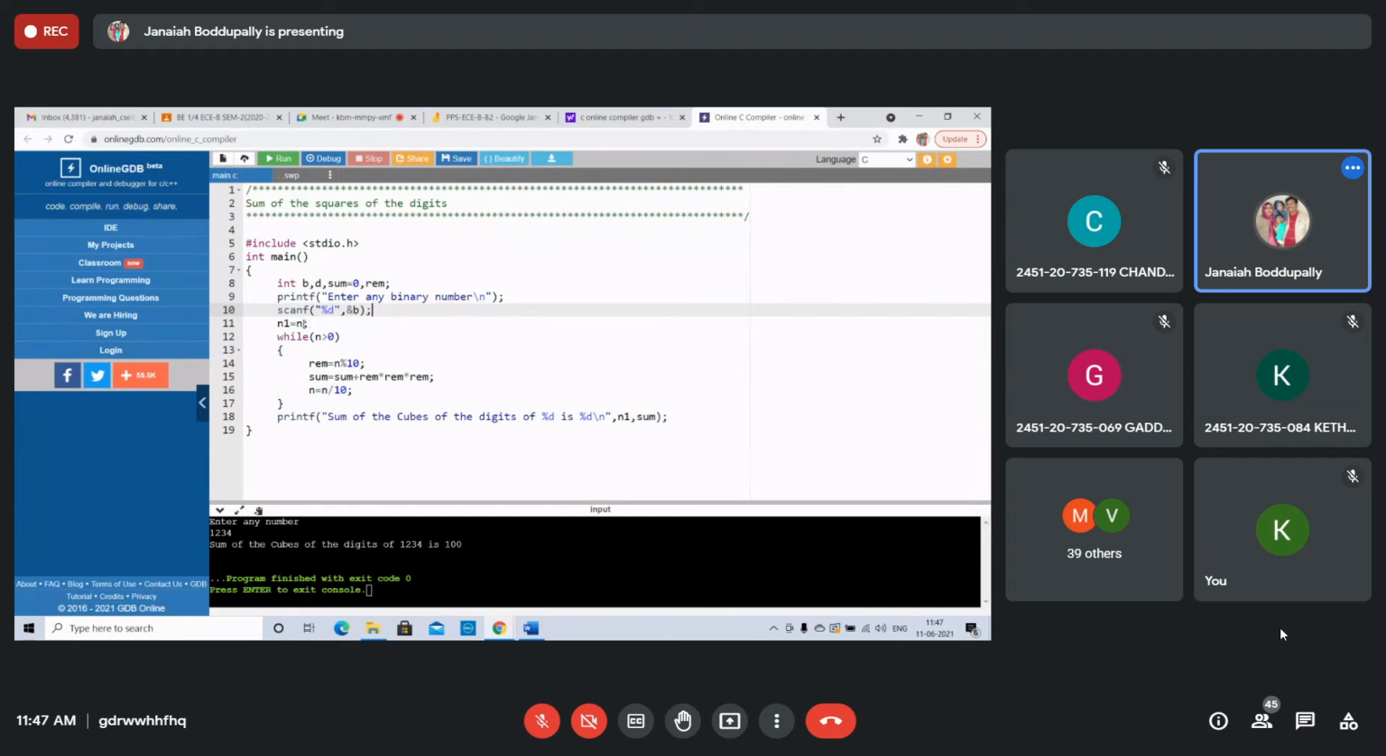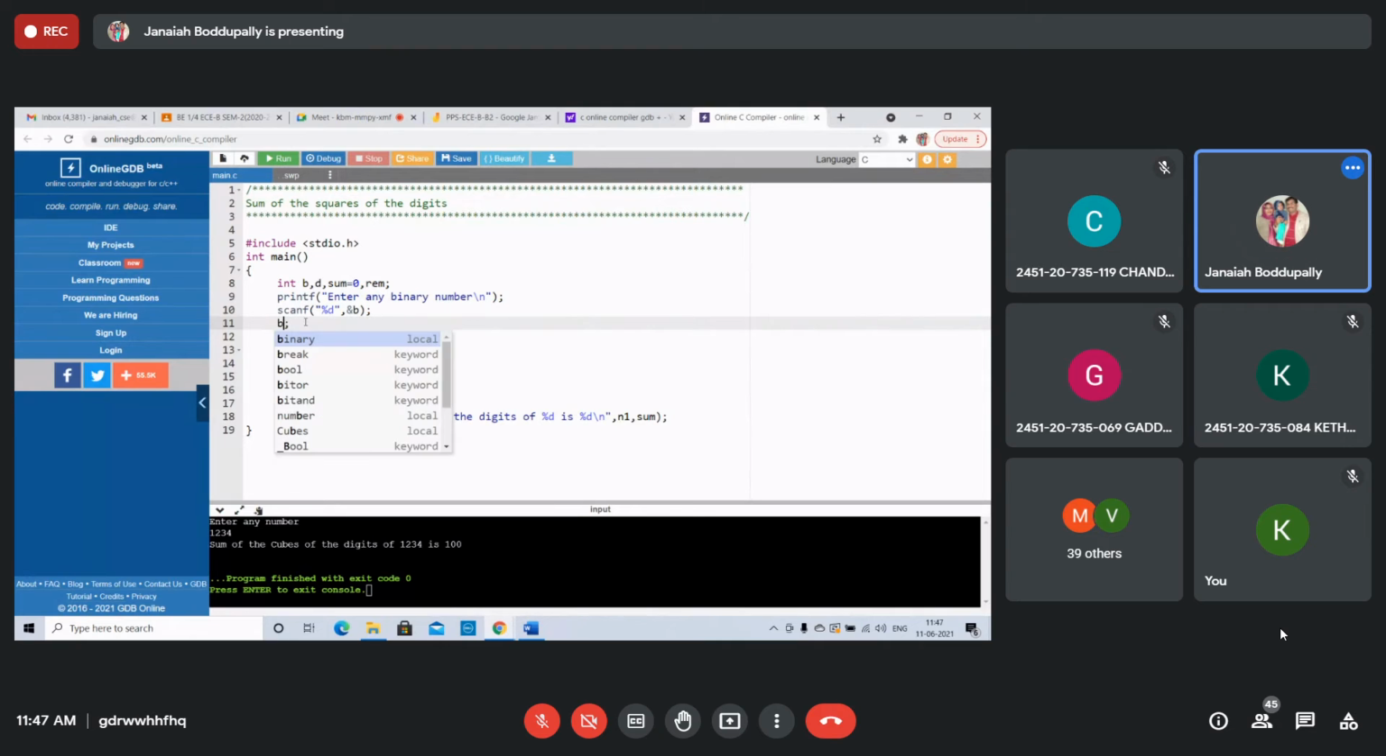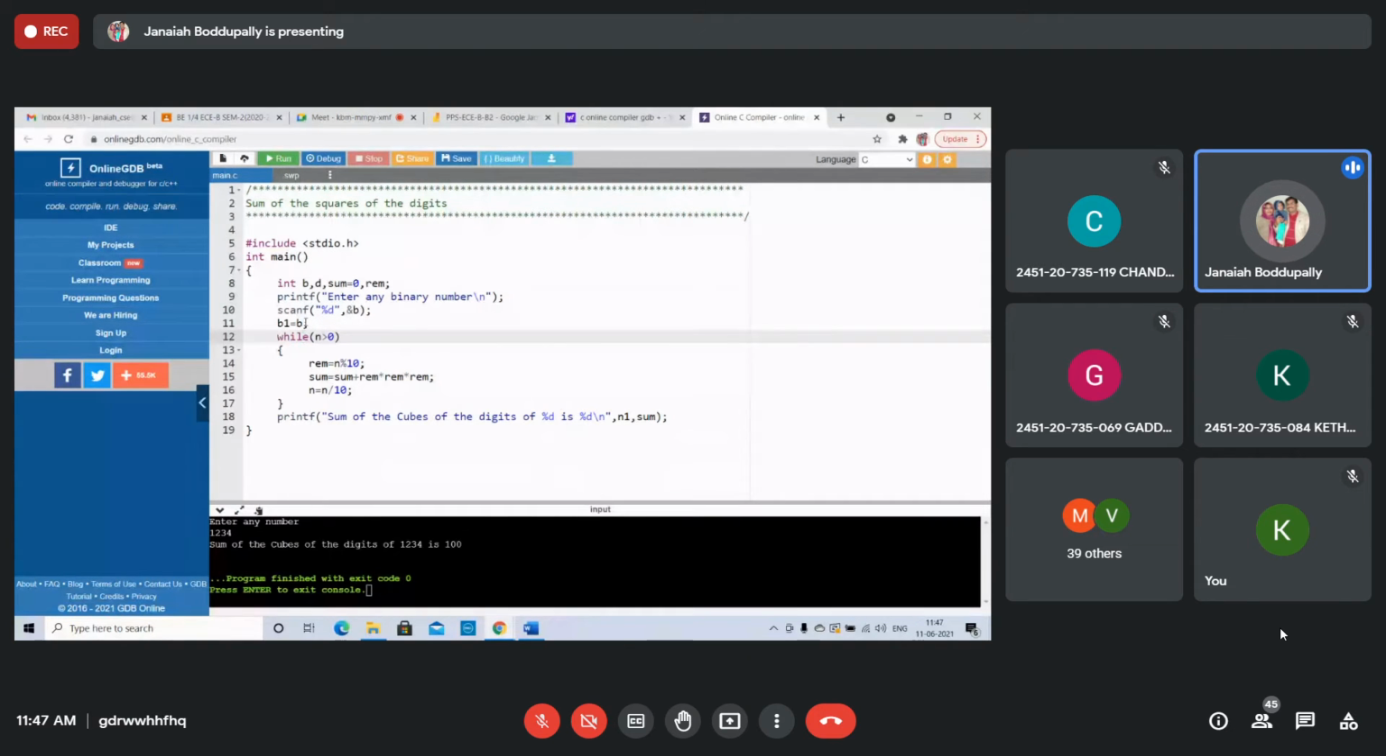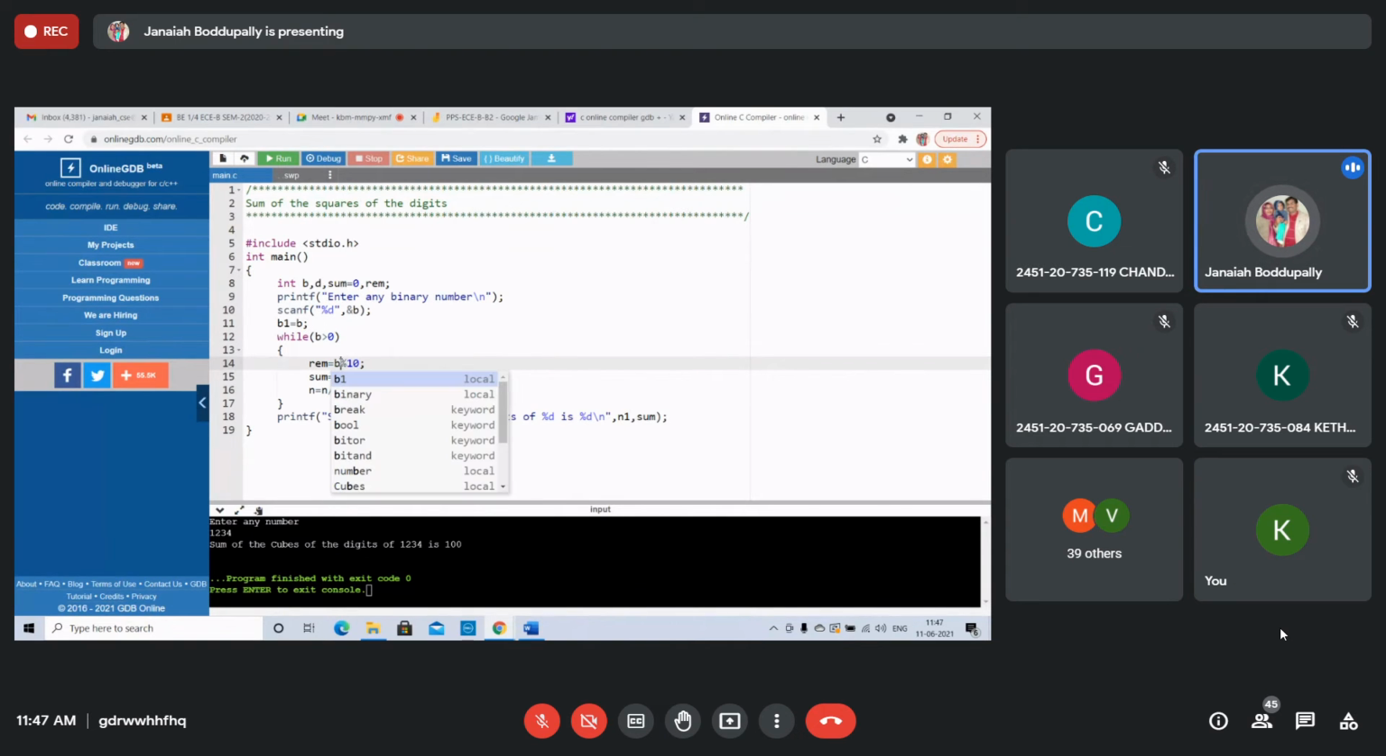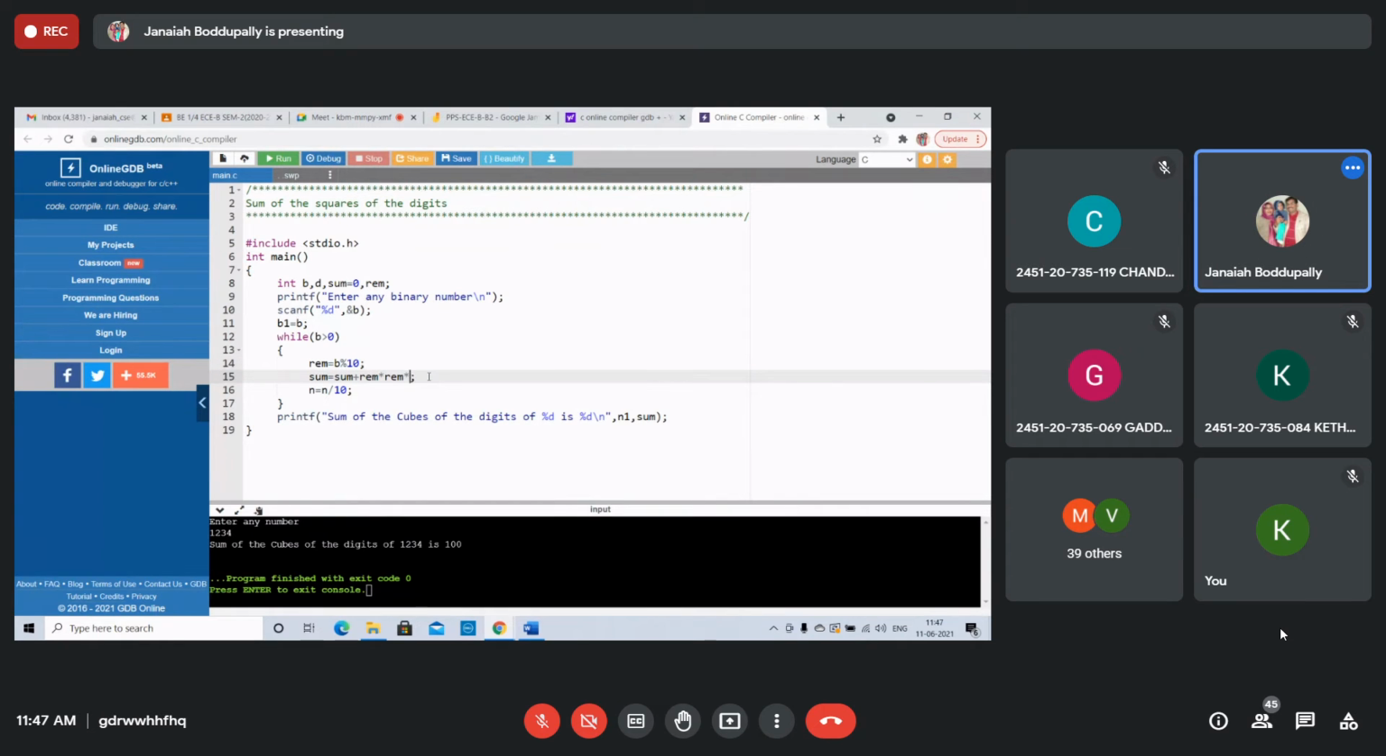No need to store; binary equals n is stored because finally you want to display it. B1: we are storing the binary number initially, because finally B will be changed. B will always be 0 at the end. Then only you can write. So initially remainder equals b by 10. Sum equals, take one more variable, I, for power, initially 0.